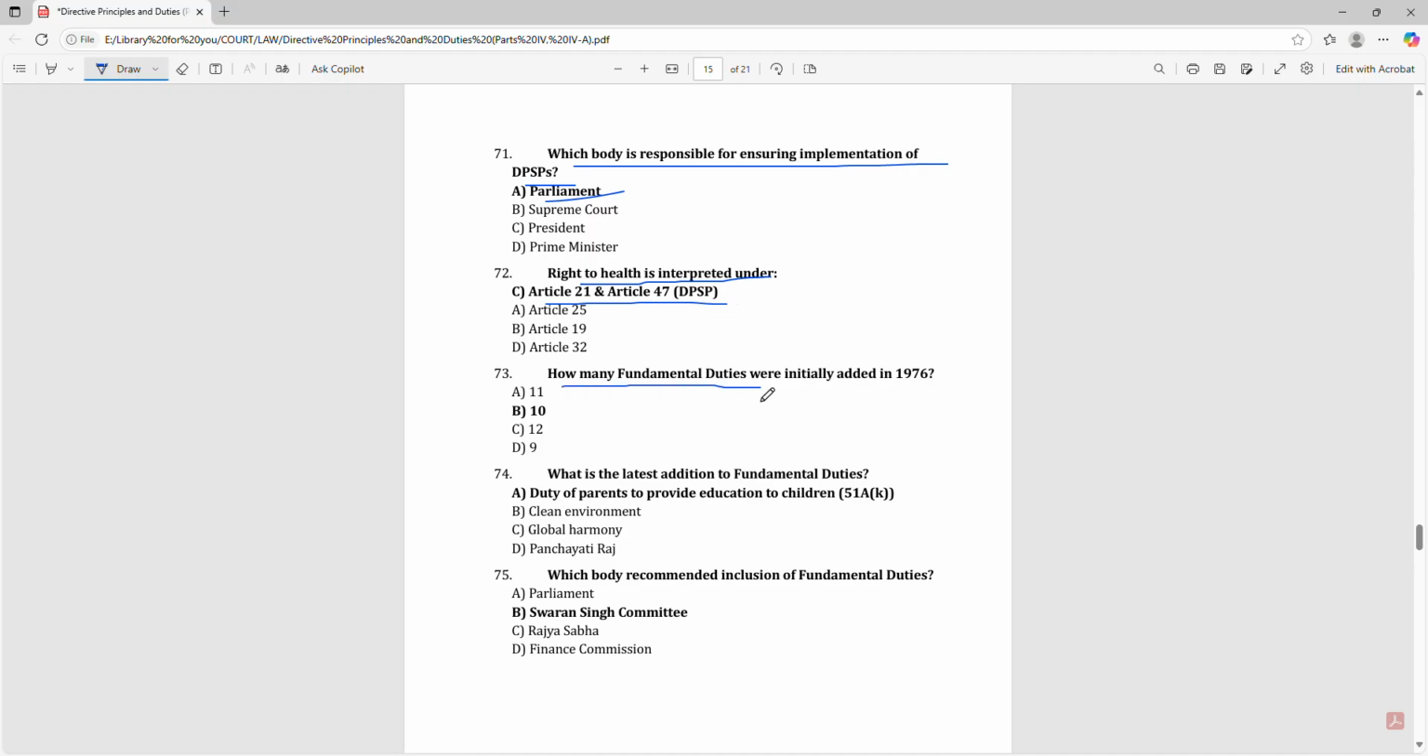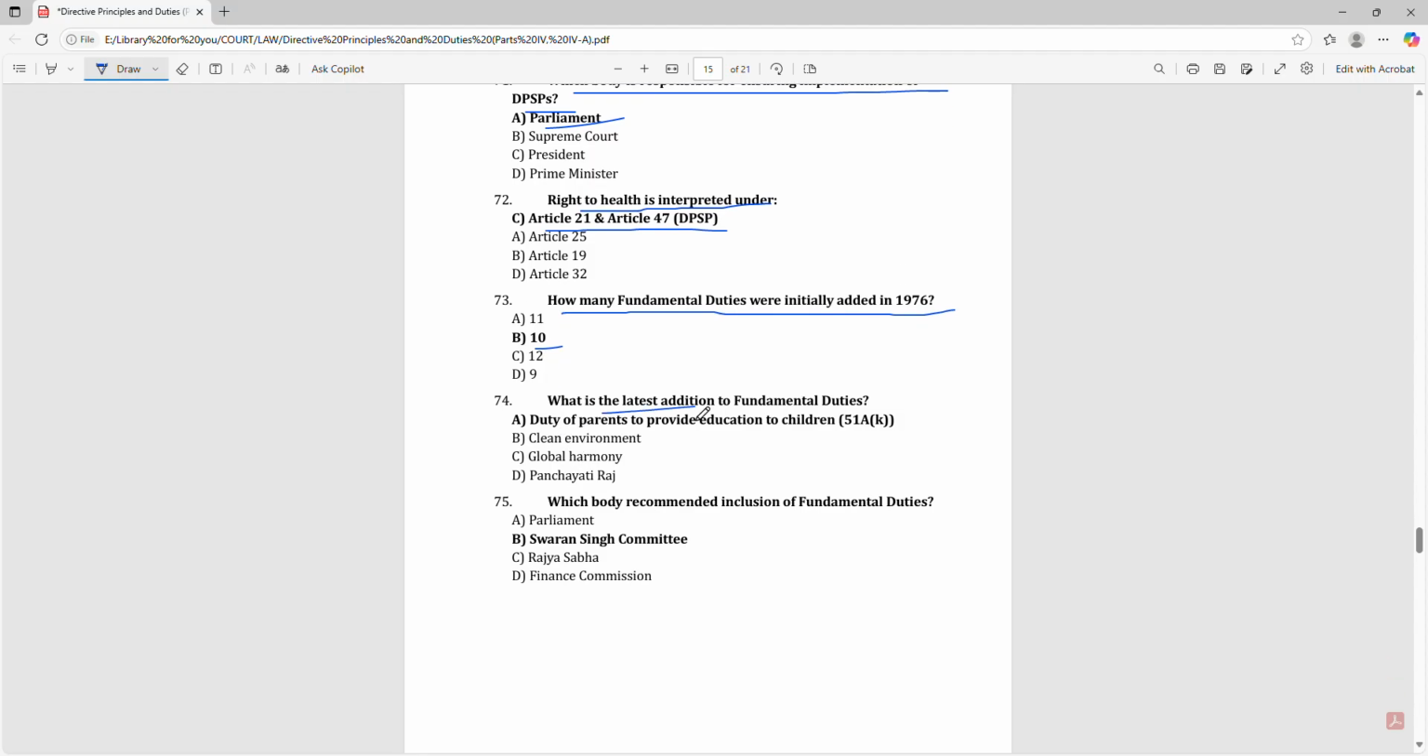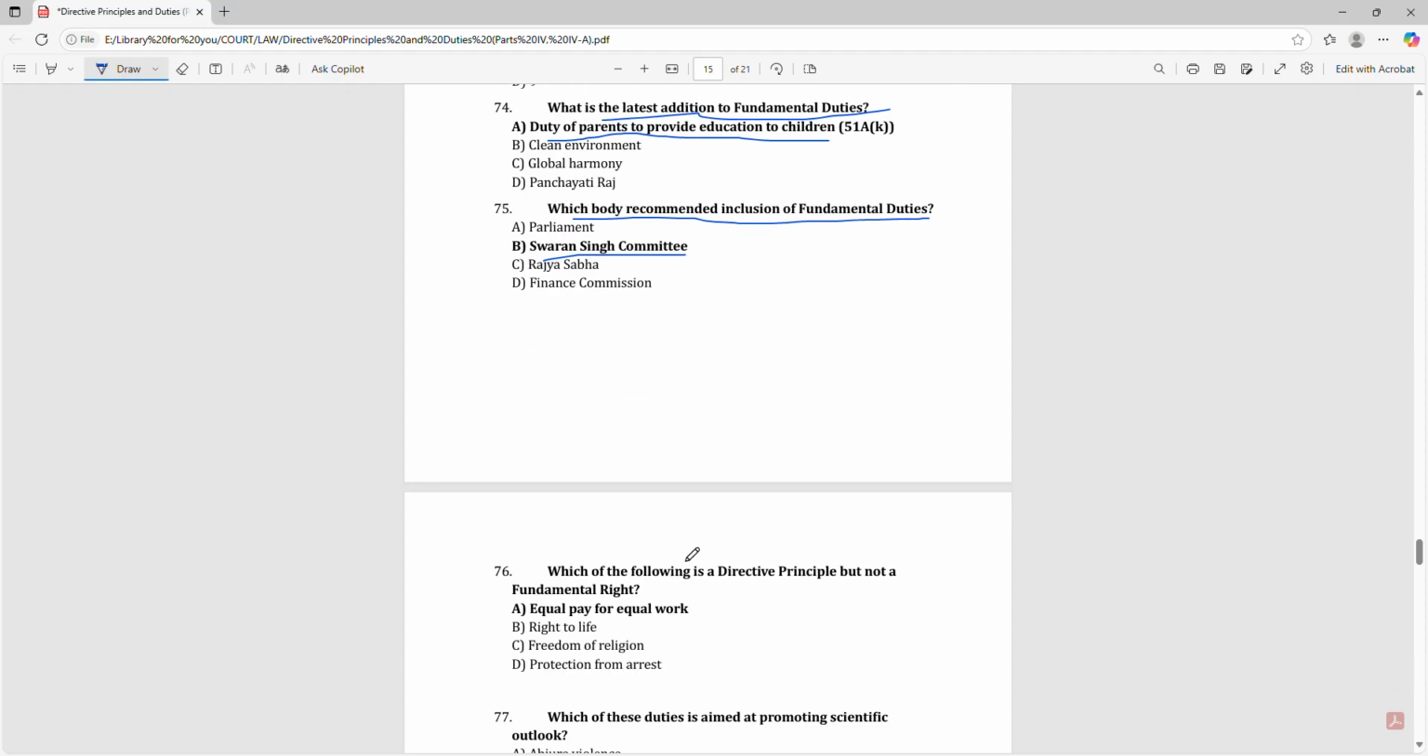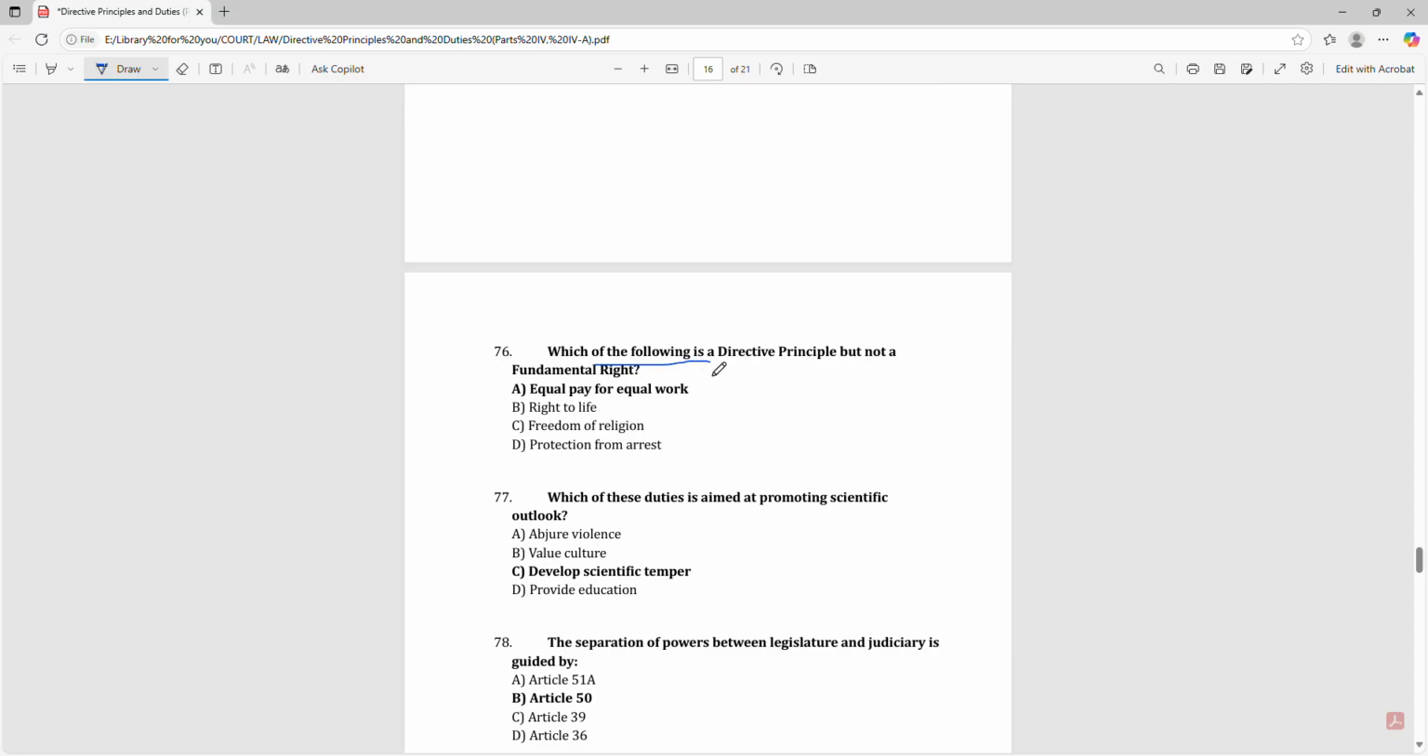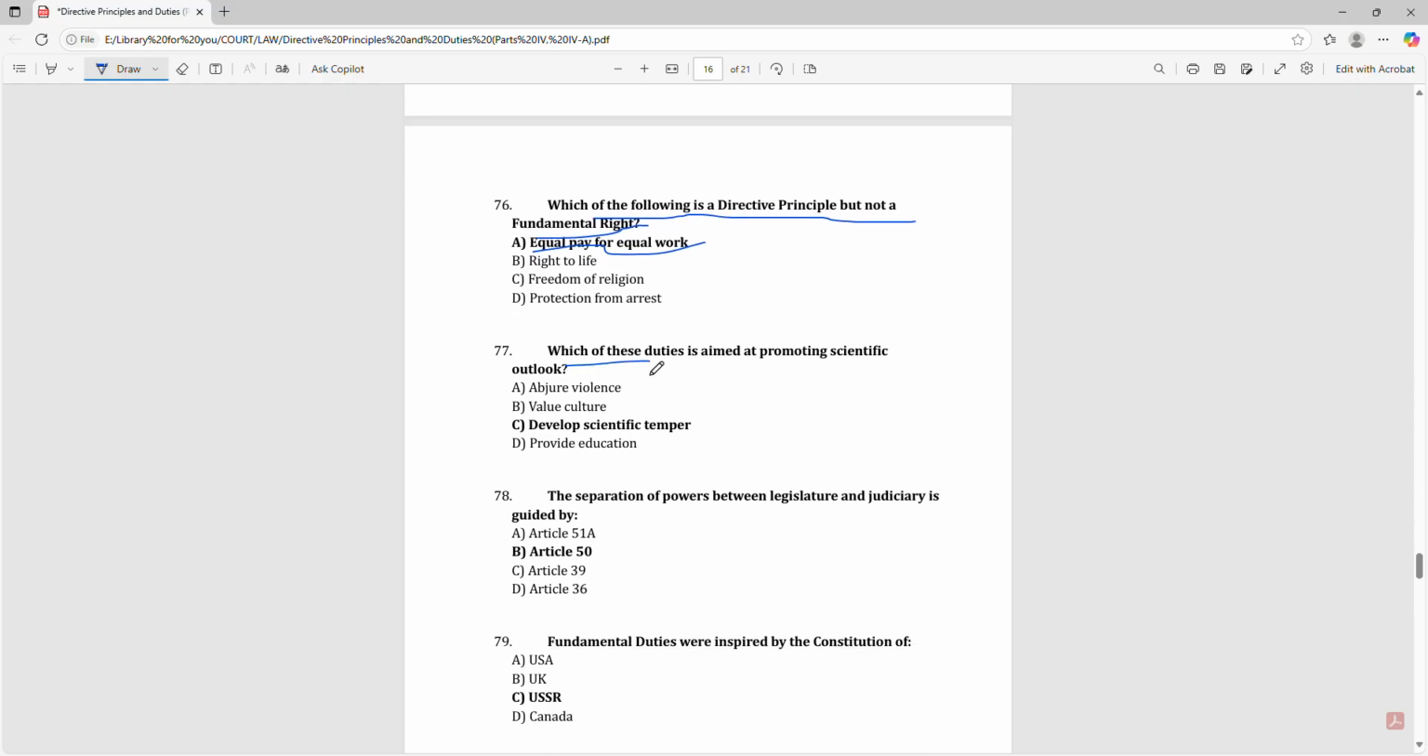How many fundamental duties were initially added in 1976? That is 10. What is the latest addition to the fundamental duties? That is the duty of parents to provide education to children. Which body recommended inclusion of fundamental duties? Swaran Singh Committee. Which of the following is a directive principle but not a fundamental right? That is equal pay for equal work. Which of these duties aims at promoting scientific outlook and developing scientific temper?